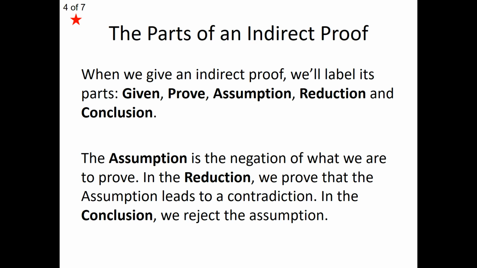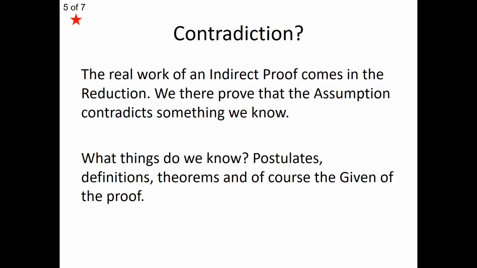But the reduction is where we're going to state or prove that there's some sort of contradiction because of our assumption. And because of that contradiction, that's going to lead us into our official conclusion, and that is where we reject what we assumed. Basically, in an indirect proof, we're removing all other possibilities except for the one that it has to be. So, a contradiction, yeah, this is where the real work of the indirect proof is.